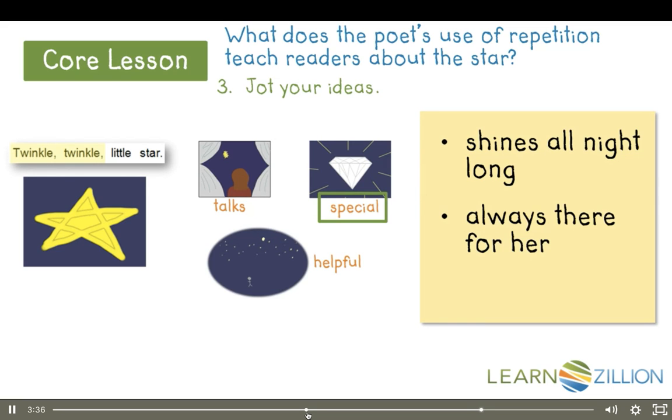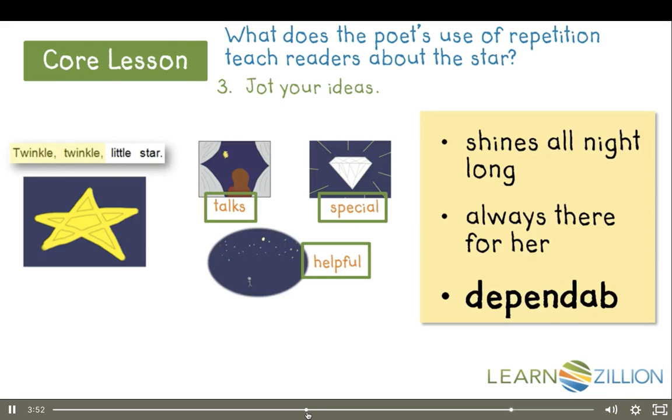This special star will always be there in the sky if she wants to talk to it or if she needs help. Something that's always there for you when you need it is reliable or dependable. She can always depend on the twinkling star to be there to help her.